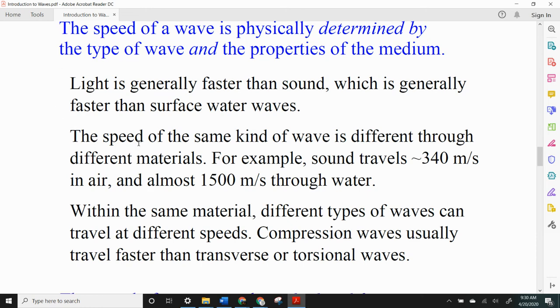So the speed of that same kind of wave, if we take sound, for instance, is different through different materials. It travels 340 meters per second in air, but almost 1,500 meters per second through water, and even faster through solids like steel. Now, within the same material, different types of waves can travel at different speeds. So the compression waves usually go faster than transverse or torsional waves. So I want you to understand the physics behind what determines the speed of a wave: what kind of wave is it and what's it traveling through.